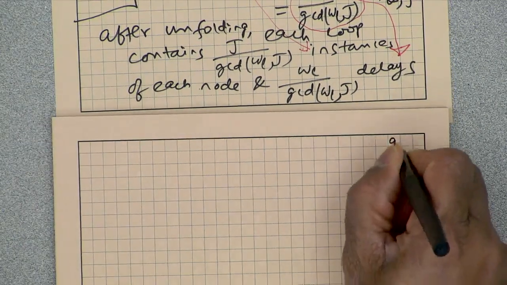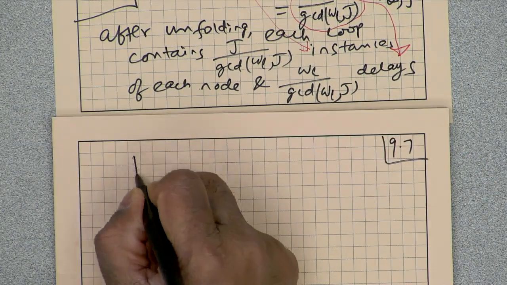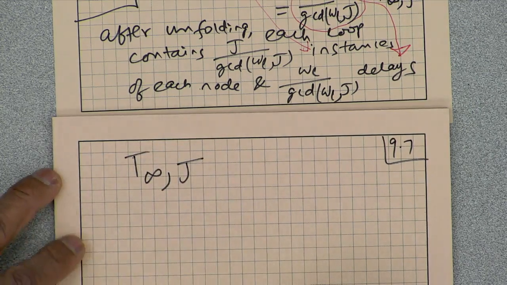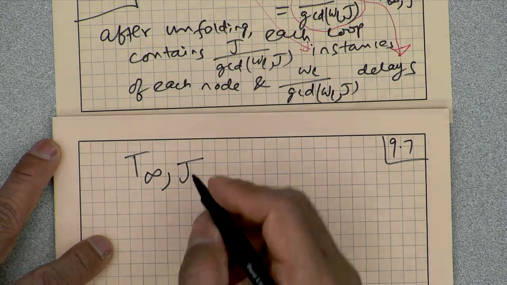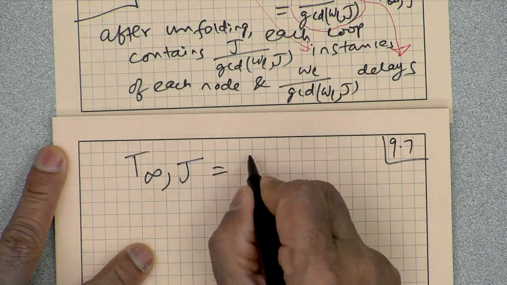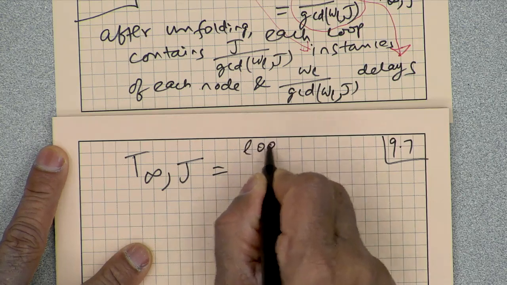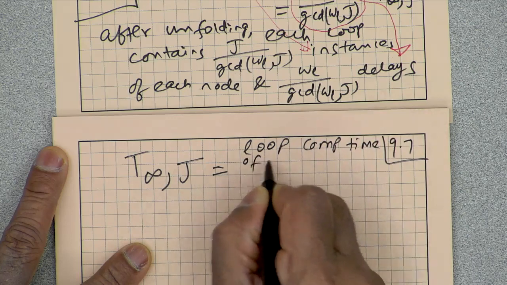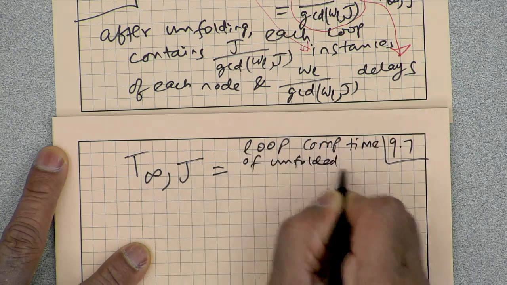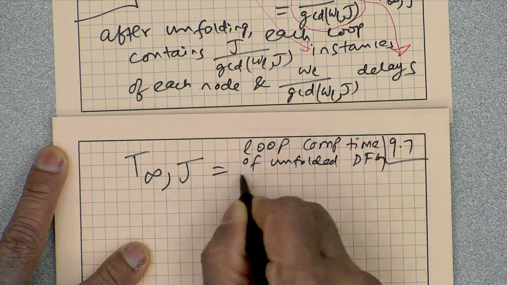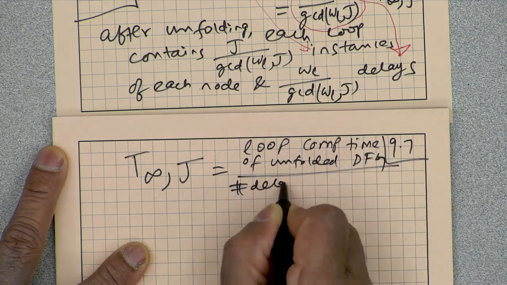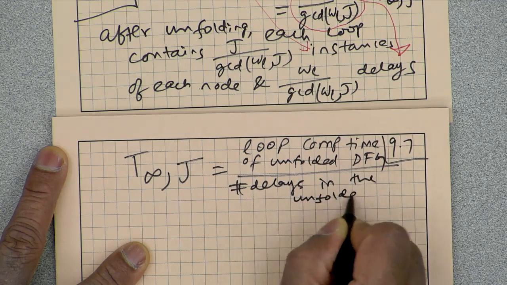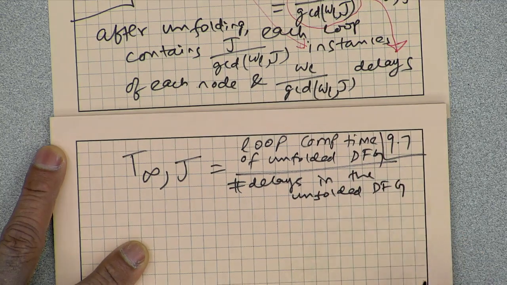So what really is the iteration period bound? The unfolded program's iteration bound is going to be the loop computation time of the unfolded DFG divided by the number of delays in the unfolded DFG.